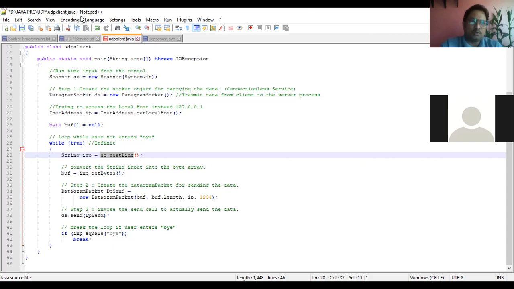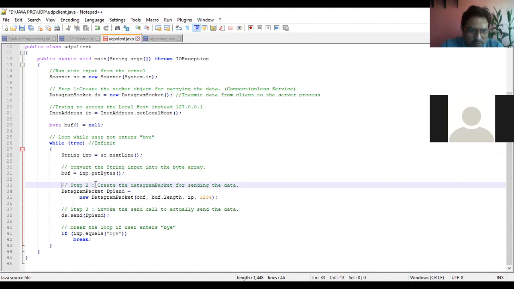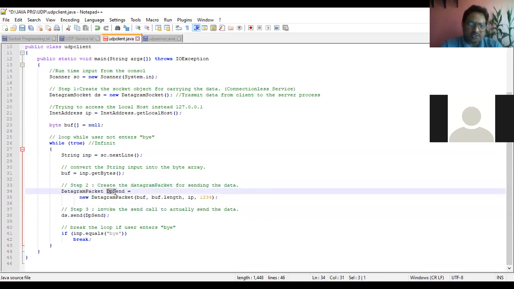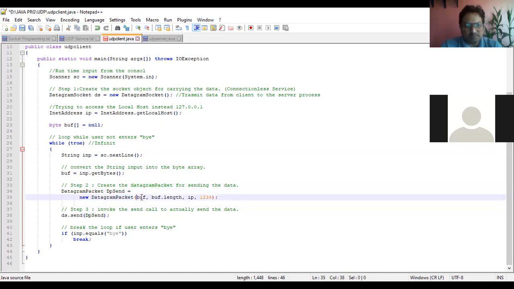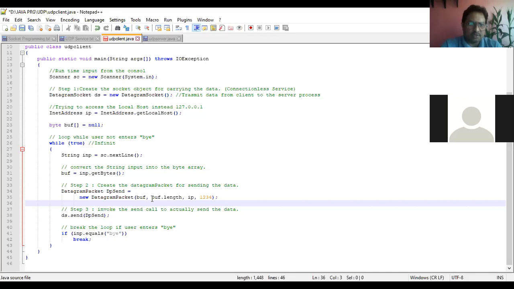Then step number 2, the most important. Here I have named it step number 1, and here I am naming it step number 2, where you create a DatagramPacket for sending the data. To create a datagram packet, we have the class DatagramPacket, and I'm using DatagramPacket representing DP. Send means this client will be sending the data packet to the server. So what arguments are being passed? The buffer, the byte array that we have created. Then the length of this buffer, calculating the length.